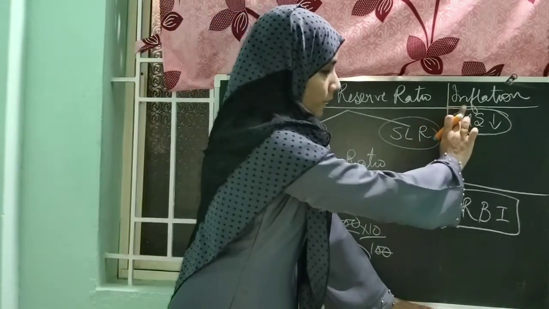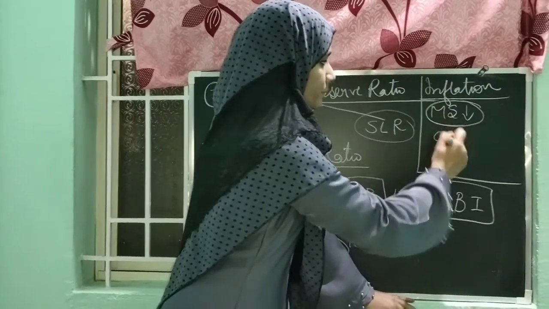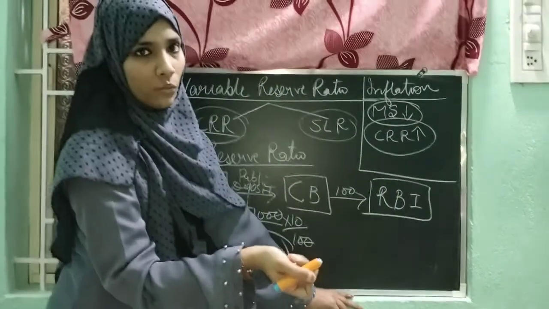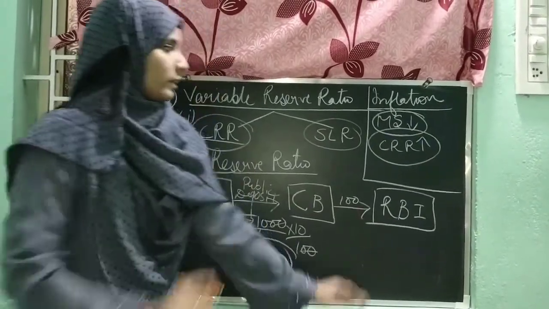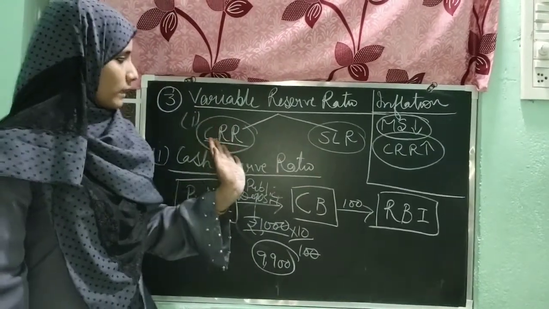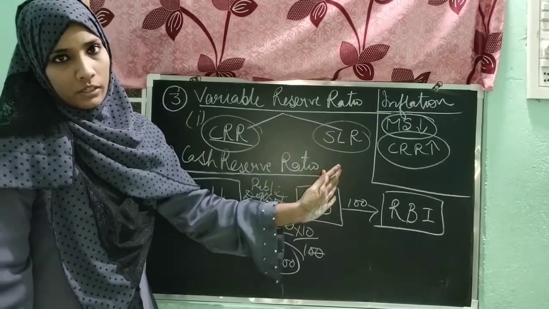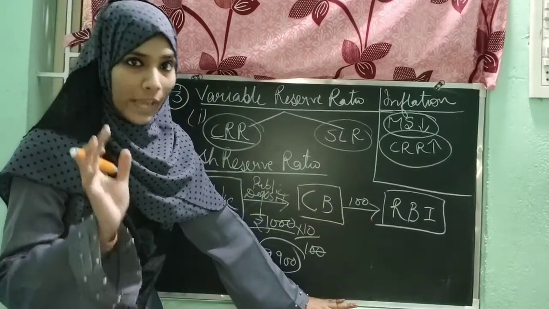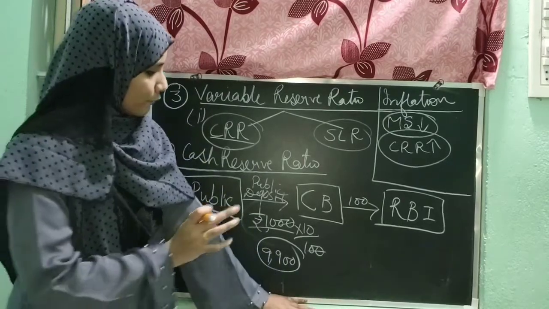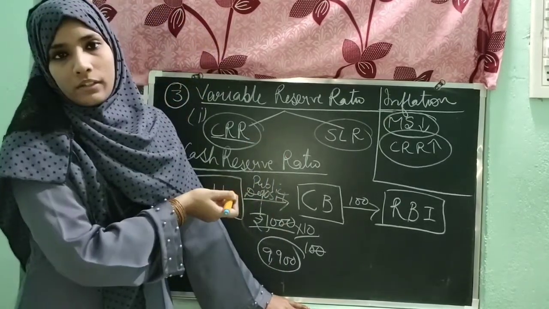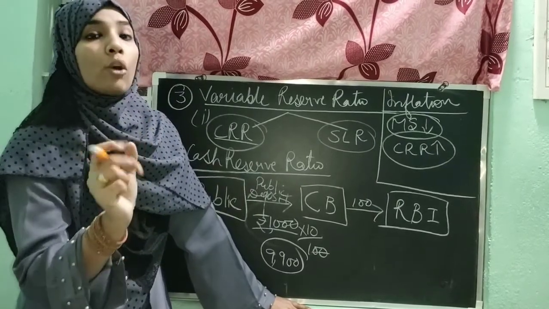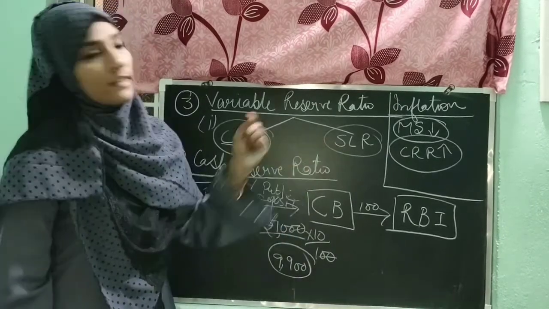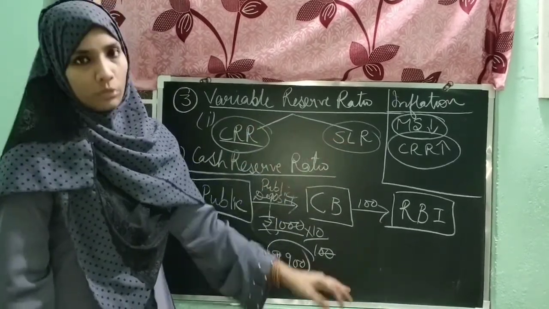So in case of inflation, the RBI would increase the CRR, that is cash reserve ratio. And the thing which is done with the CRR is the same with SLR also. But the thing here is the reserve should be in the form of cash. Whatever the commercial bank has to reserve at this rate, they have to deposit that money in the form of cash. Now I will move to the next point, that is SLR. Let me explain this point now.